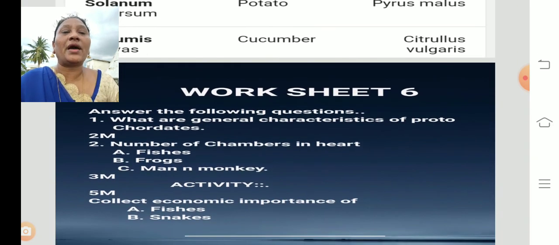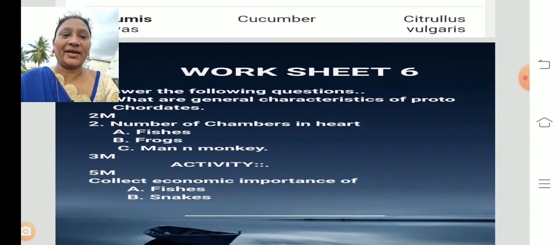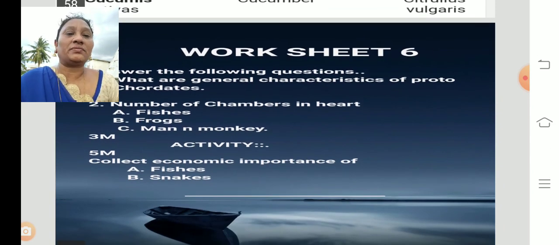At the bottom we have given a small worksheet. Try to do the worksheet and collect information on the economic importance of fishes and snakes, how man used fishes and snakes economically. So this is an activity for this particular concept, children.